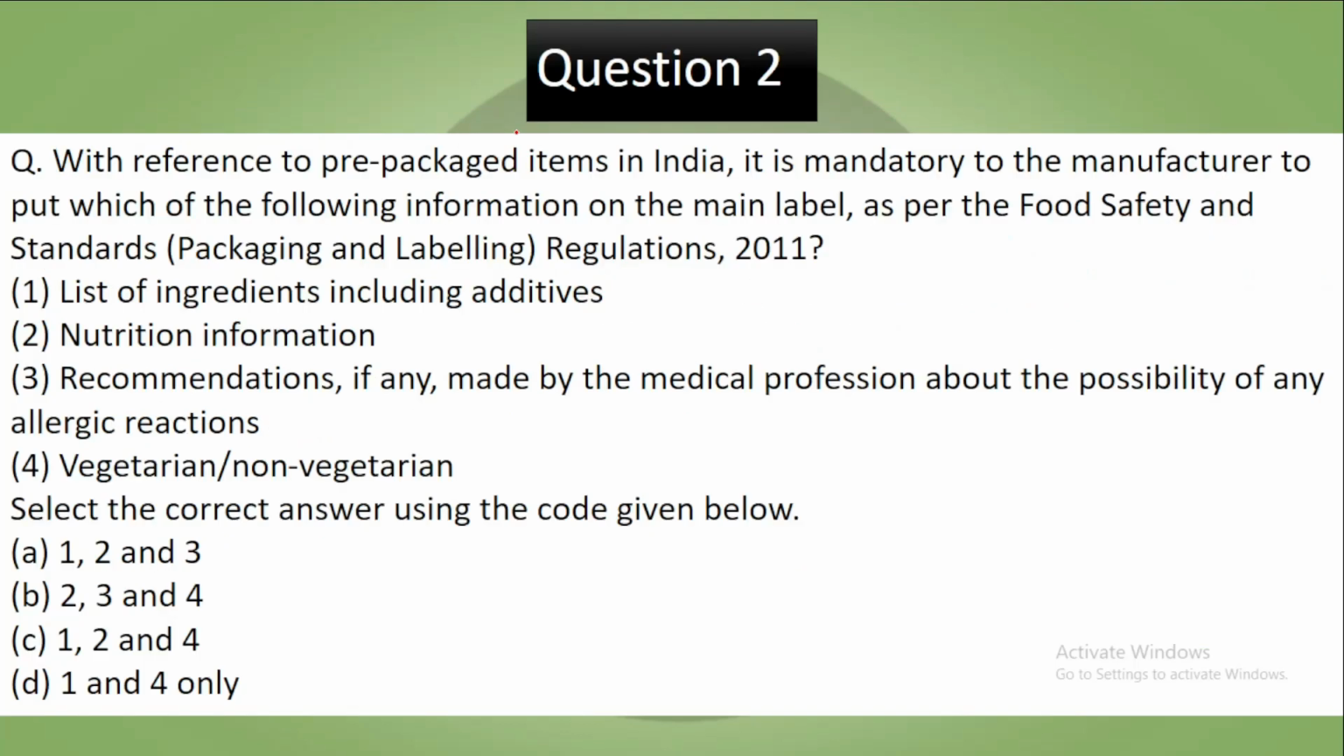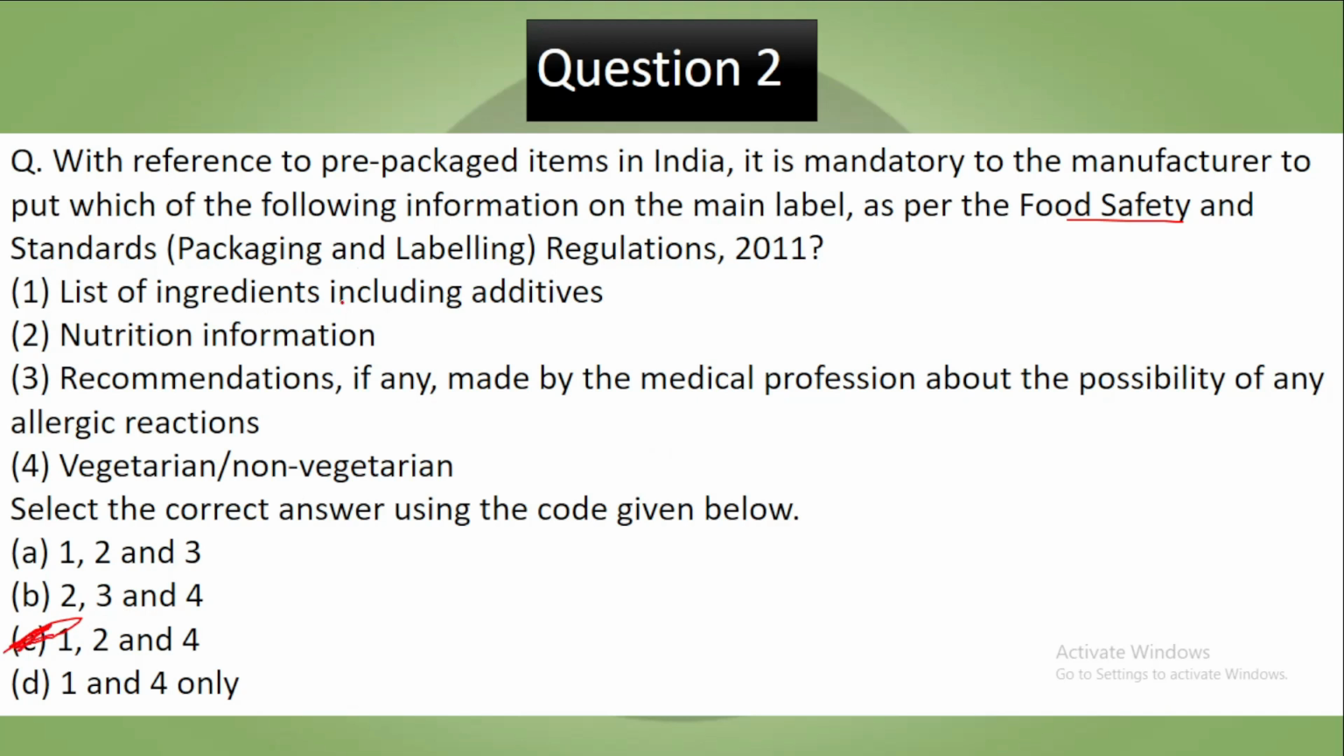Second question, with reference to pre-packaged items in India, it is mandatory for the manufacturer to put which of the following information on the main label as per the Food Safety Standards Packaging Labeling Regulation of 2011. List of ingredients including additives, nutritional information, recommendations if any made by the medical profession about the possibility of any allergic reactions, vegetarian, non-vegetarian. Select the correct answer using the codes given below. Pause the video, try to answer. Now let's see the answer. So your correct answer to this is C.